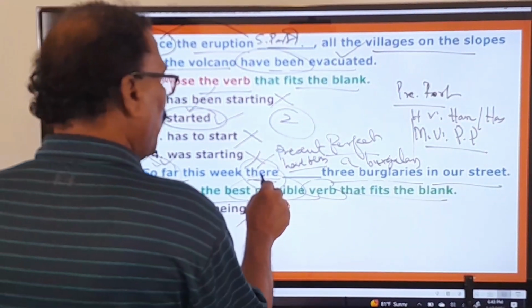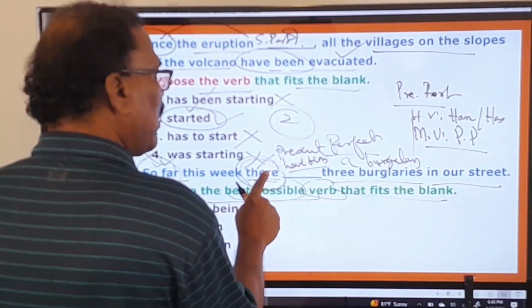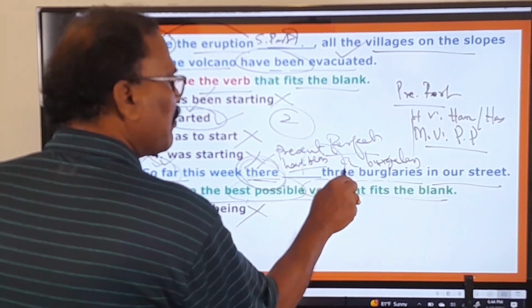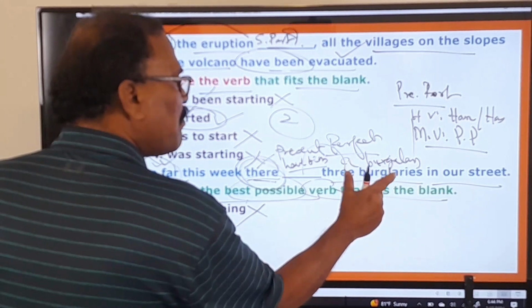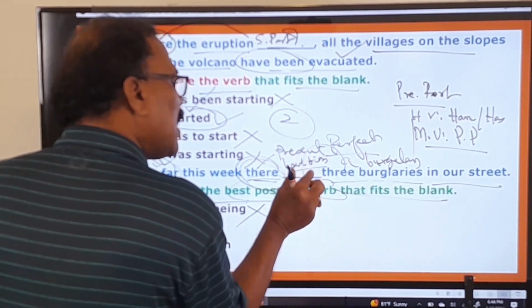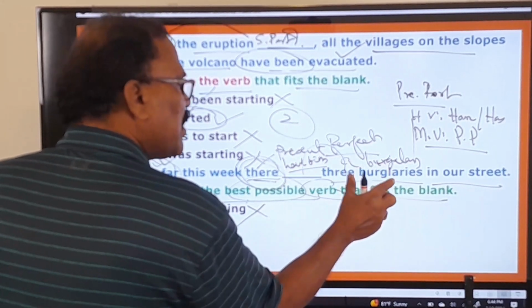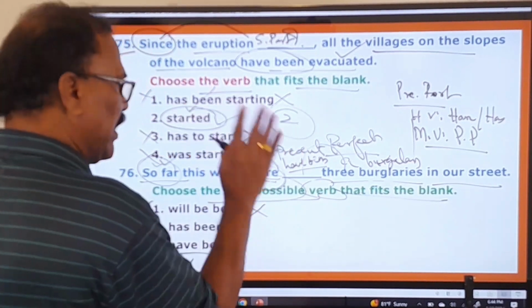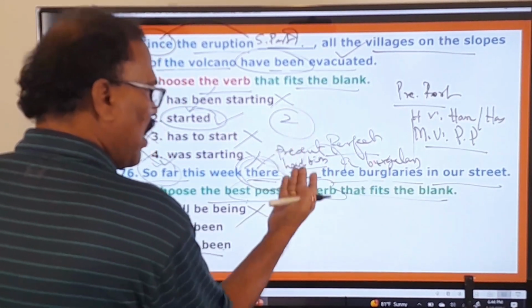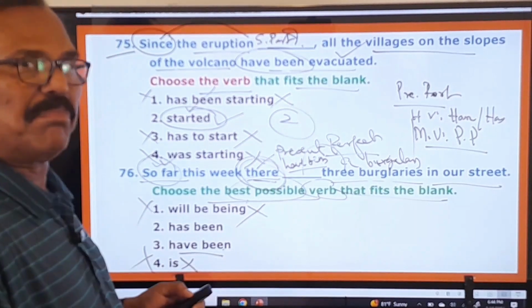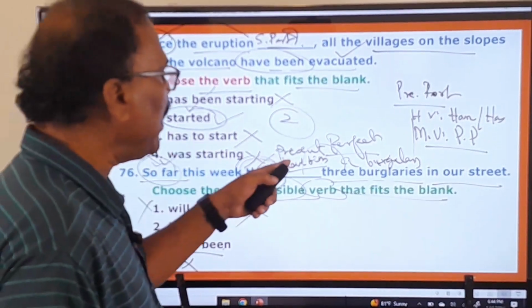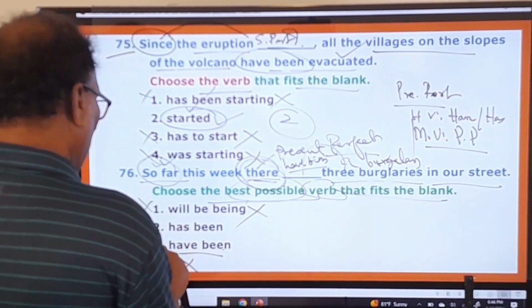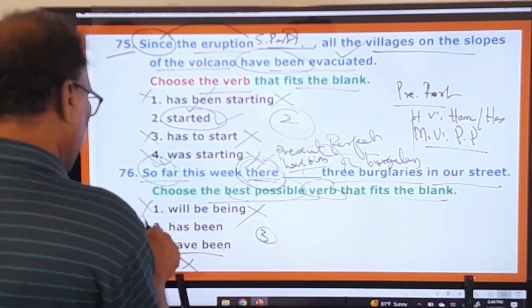And with there, whenever the sentence begins with there, the actual subject of this sentence will be after the verb. So you have to see the subject. If the subject is singular, use the singular present perfect tense. If the subject is plural, you have to use plural present perfect. So here is plural subject. You have therefore used plural present perfect tense. That is have been. And therefore your answer is have been, third one. Not the first one, second one, fourth one.